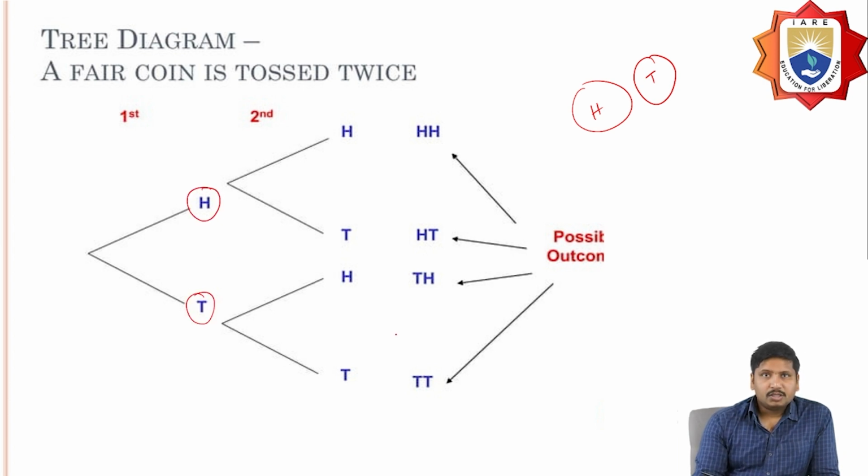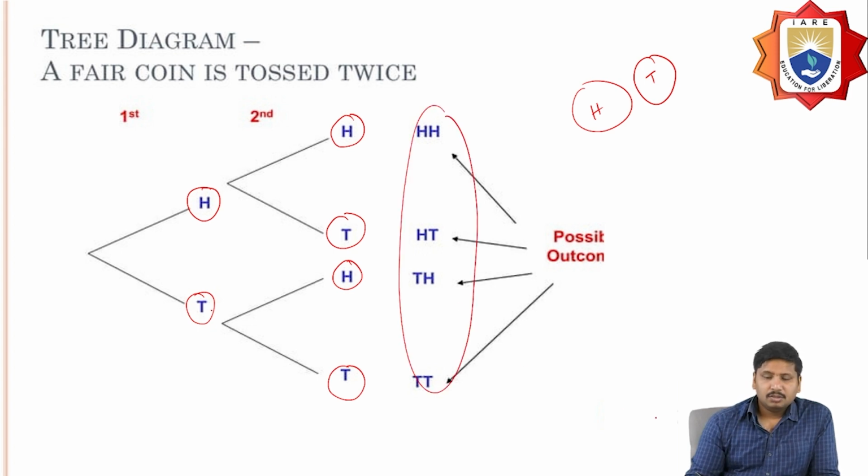Then for the second toss, I can get head or I can get tail. Suppose if the first coin is head, again I can get head or I can get tail. So the possible outcomes will be this. Finally we are going to have four options.